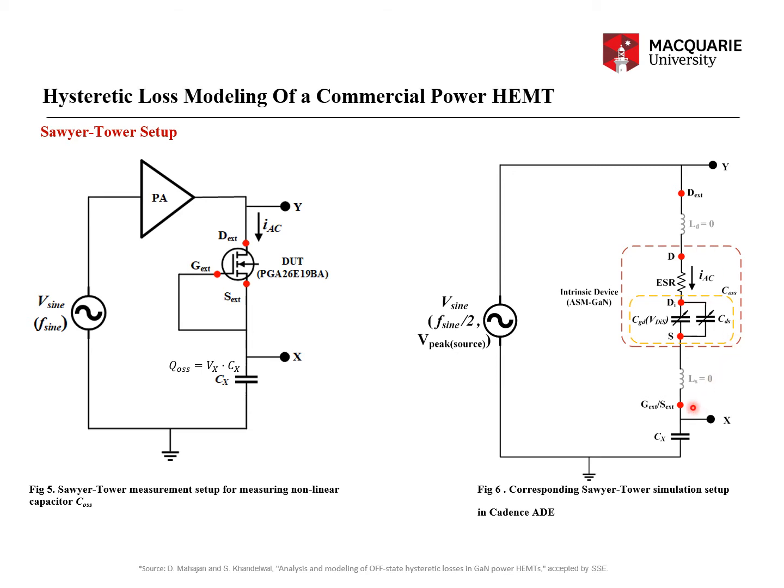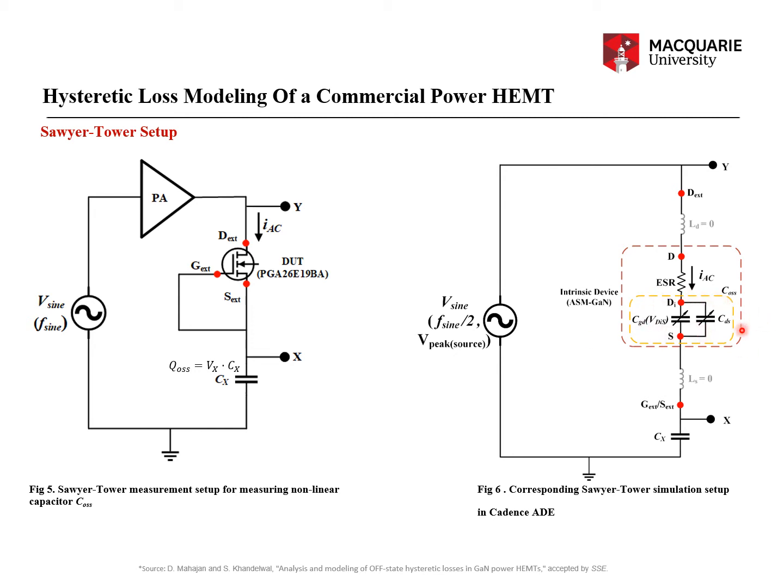Once I keep that, EXT and D are the same, and S slash G EXT and S are the same. So ultimately, it's only the intrinsic device that is coming into the picture, right? And for the off state, you basically only have COSS, which is CGD plus CDS, and both are nonlinear capacitances.